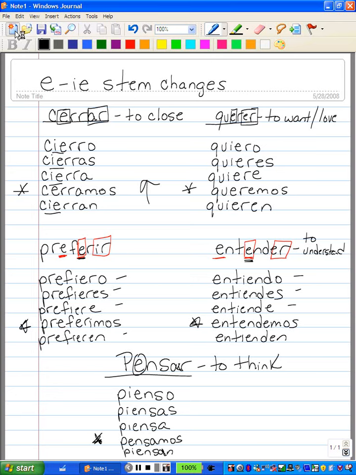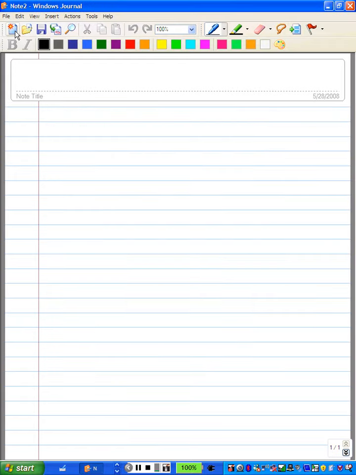Alright, the question comes up often, how do you know if a verb is stem changing? And the answer is that you do not know whether a verb is stem changing. What you have to do is memorize the stem changing verbs. If you look up a verb in a Spanish book, in the dictionary, etc., most verbs, if they're stem changing, it's going to look like this. It's going to have the verb, and then it's going to have your stem change in parentheses after it, E to IE.